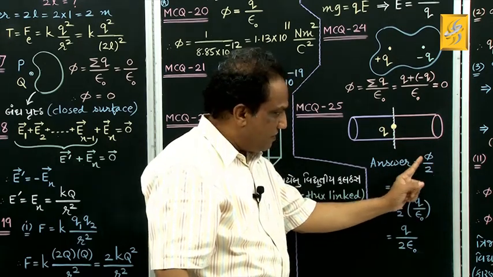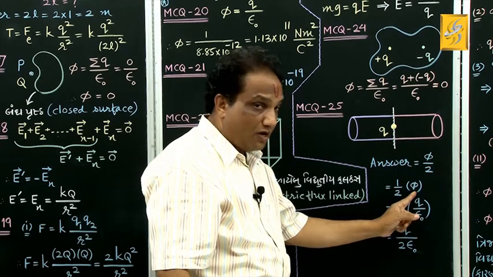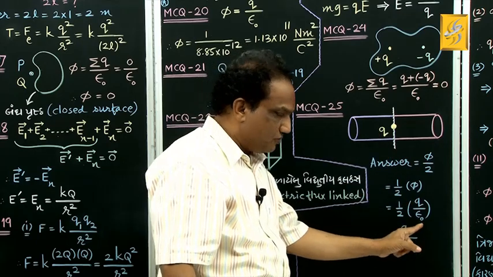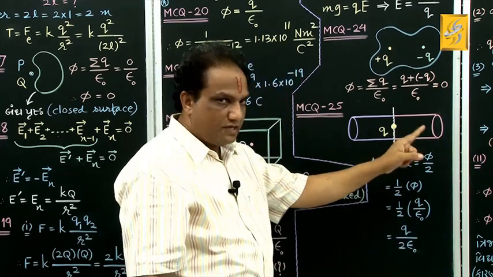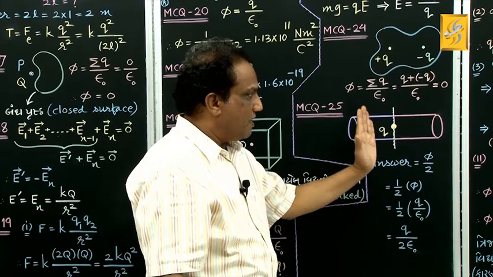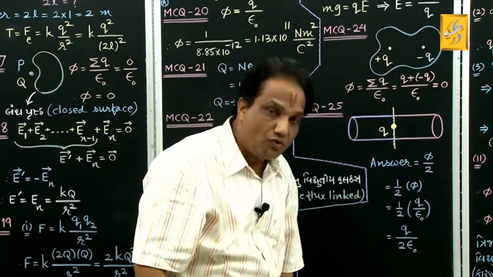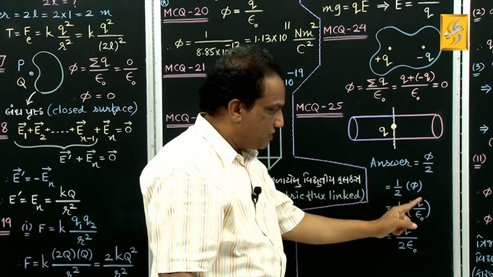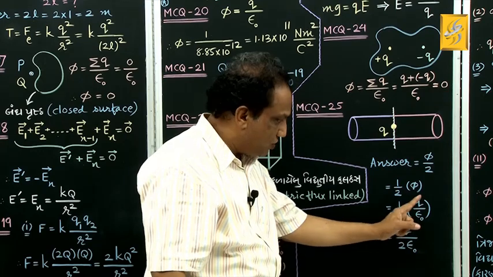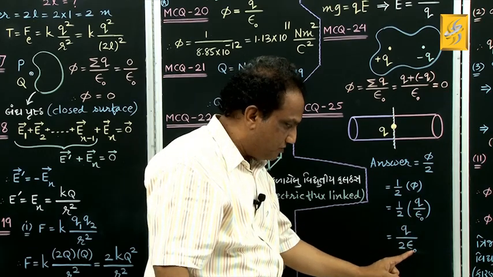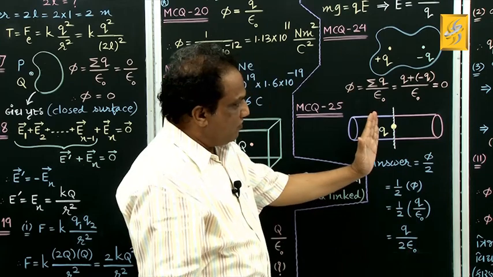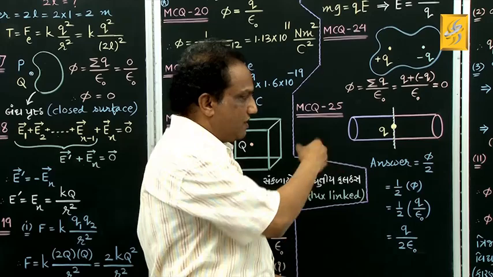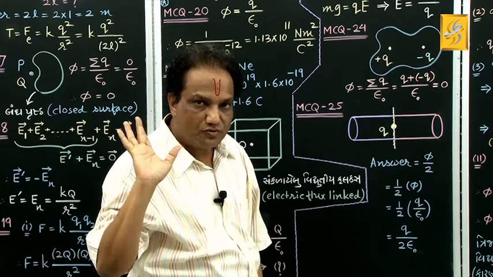According to Gauss law, phi should be Q upon epsilon 0. Since only half of the cylinder is given, the flux is 1 by 2 into phi, and ultimately the answer is Q upon 2 epsilon 0. The same amount of flux will be with the left half also, and altogether it makes Q upon epsilon 0. Got it? Fine.